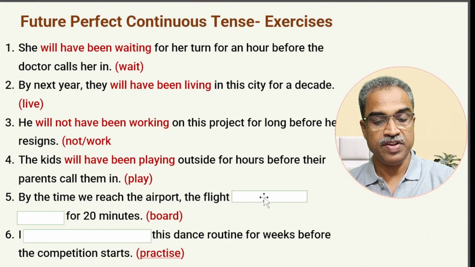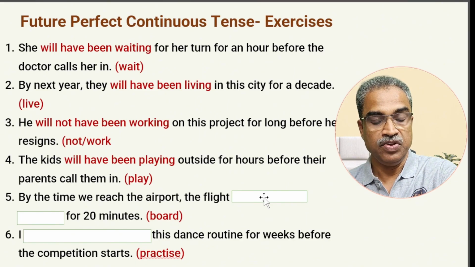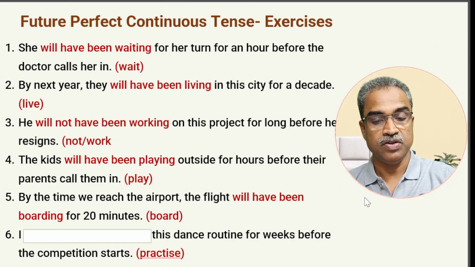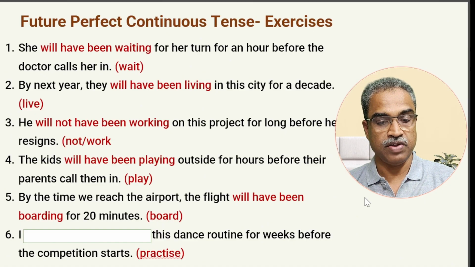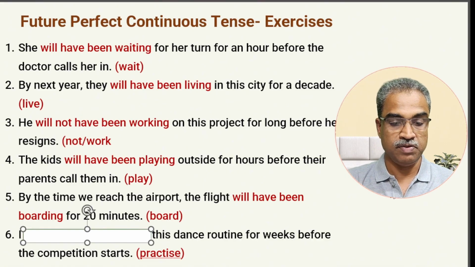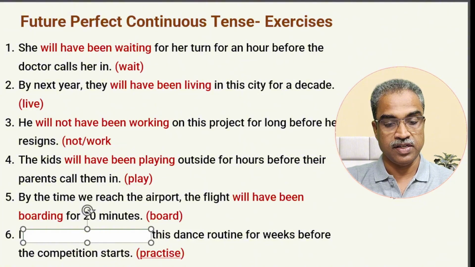Next, by the time we reach the airport, the flight dash for 20 minutes. Board is the thing. By the time we reach the airport, the flight will have been boarding for 20 minutes. So we have not reached the airport. By the time we reach, when we reach there, this would be going on. And the last one, I dash this dance routine for weeks before the competition starts.